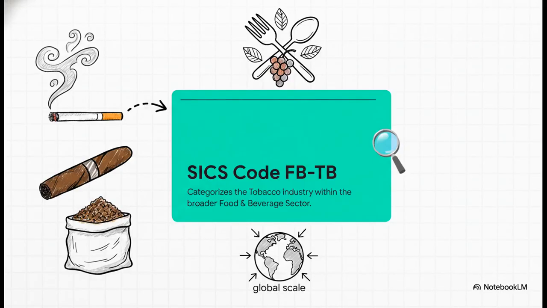So where does tobacco actually fit into all of this? Under this system, the industry gets a very specific code, FB-TB. And here's a detail that might actually surprise you. This code places tobacco manufacturers squarely within the broader food and beverage sector. Kind of wild, right? So when analysts pull up FB-TB, they are evaluating massive global entities making cigarettes, cigars, and smokeless tobacco, but structurally, they're categorized right alongside your everyday food producers.